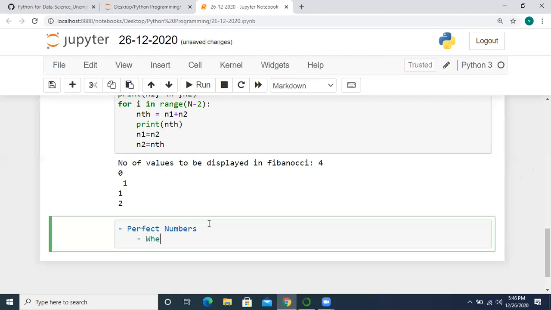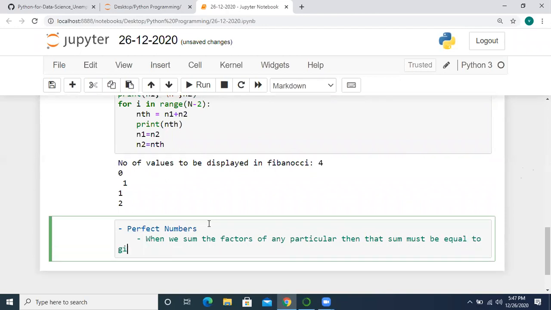Yeah, when we sum the factors of any particular number, that sum must be equal to the given number. So that is the perfect number.